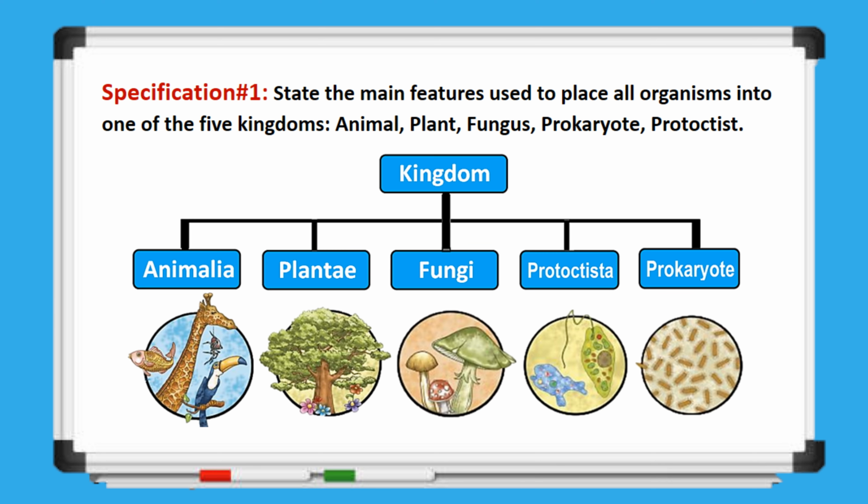Specification number 1 requires us to state the main features used to place all organisms into one of the 5 kingdoms: animal, plant, fungus, prokaryote, and protoctista. As we delve into these kingdoms, we uncover the connections between all forms of life, deepening our appreciation for the complexity and diversity of the living world. Each kingdom has distinct traits that make it unique.